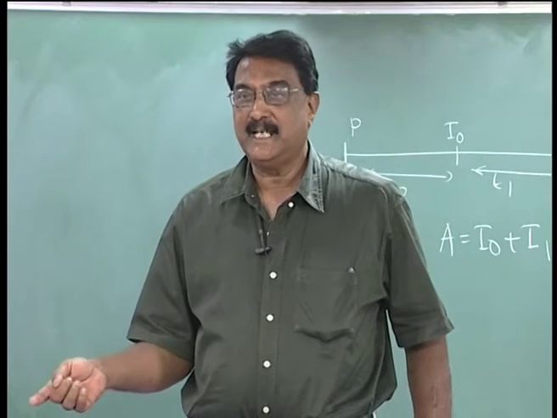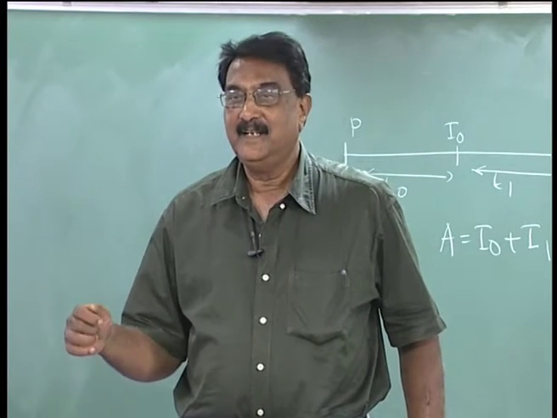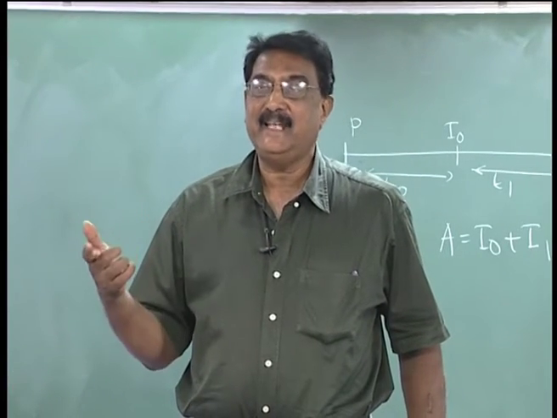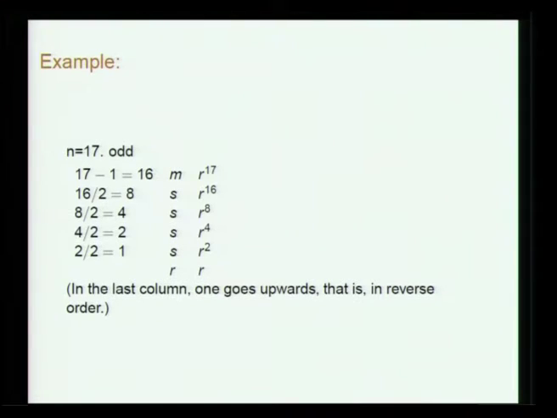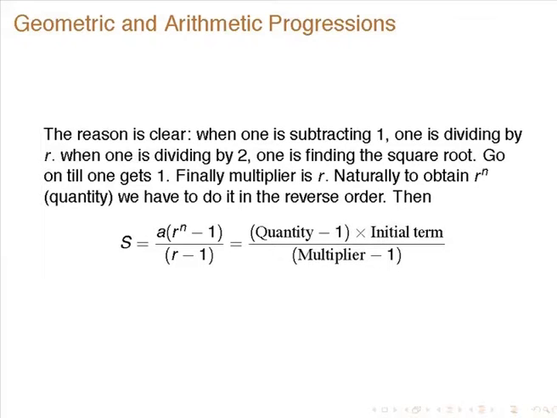Now you go to the next column, you start with r. Whenever there is s, you square it, and whenever there is m, you multiply by r. So you start with r at the bottom, now you are going in reverse. So r, next is s, so r square, next is again s, so r to the power of 4, the next again is s, r to the power of 8, next r to the power of 16, and then last is m, so you have to multiply by r, so r to the power of 17. So, that is what it does.